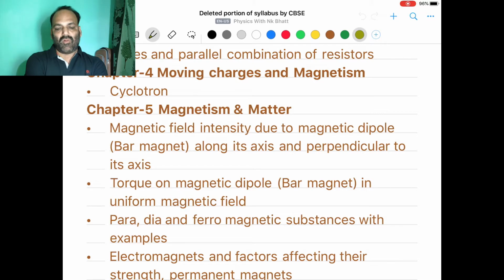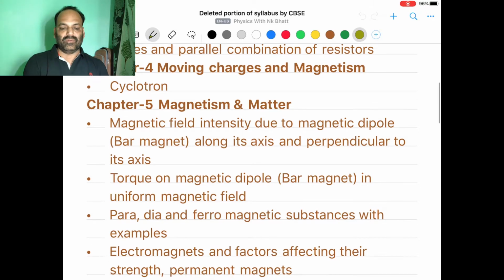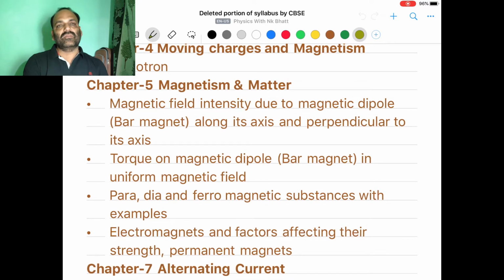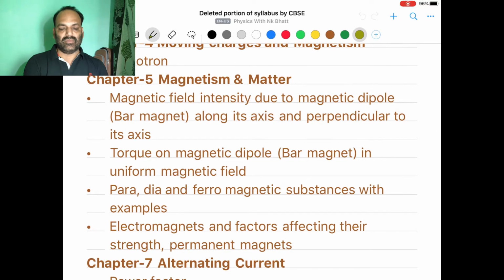You are not supposed to find the field on the axis of the dipole and on the axis perpendicular to the dipole, though both of these topics are omitted for the magnetic dipole. Another topic which is omitted is torque on a magnetic dipole. If you place any magnetic dipole in an external magnetic field, it always experiences torque. So you are not supposed to study about the torque acting on the magnetic dipole.